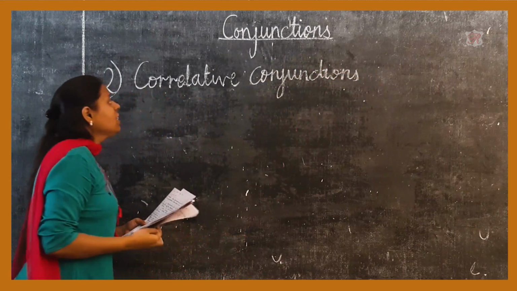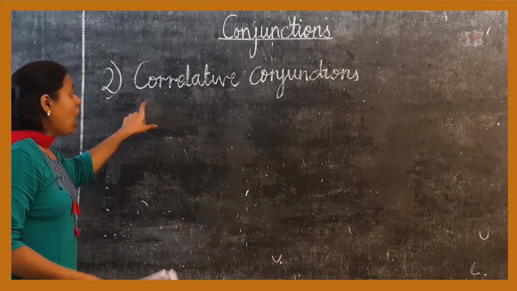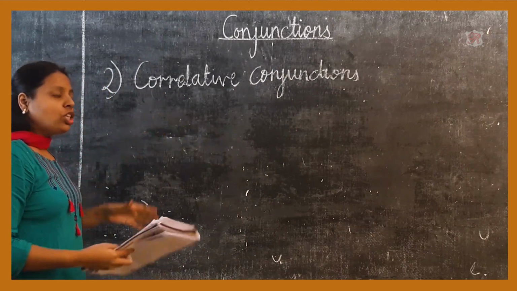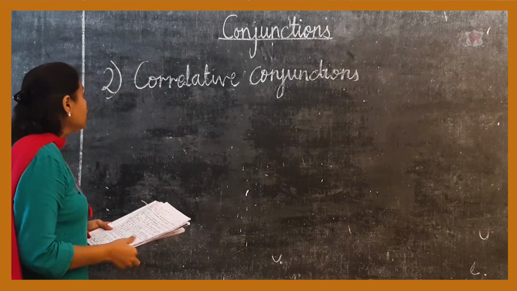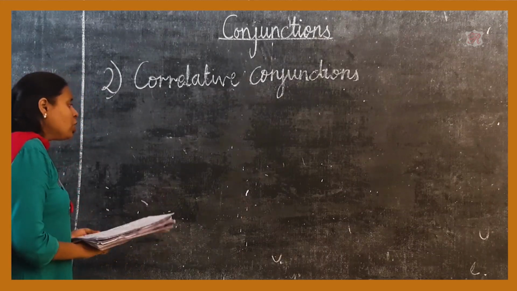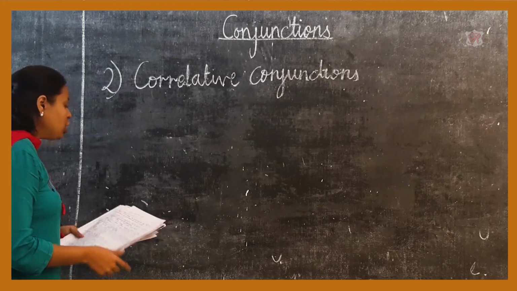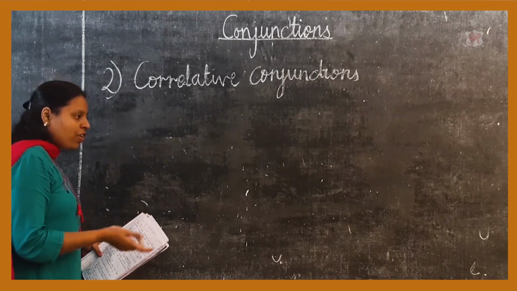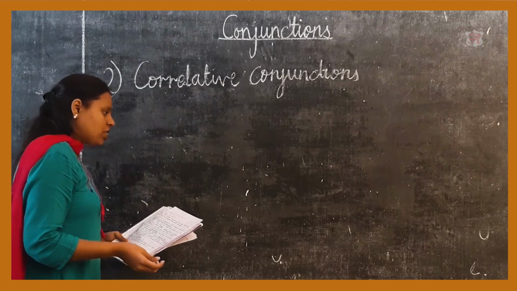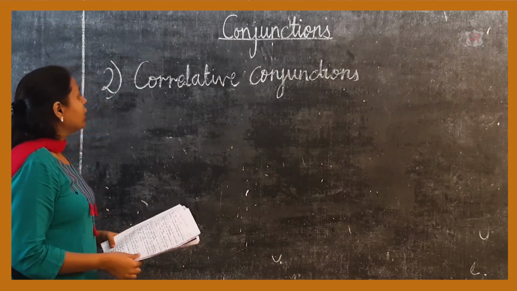Basically these correlative conjunctions are a pair of words that join two sentences, always used together. They are used together to join independent clauses. They join words, phrases or clauses which have a complementary relationship.